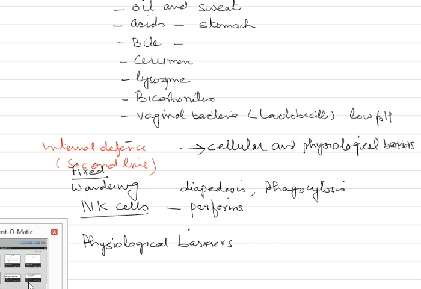So these physiological barriers, the important ones are inflammatory reaction, then followed by fever, interferons, the complement system, etc. So four basically we shall be discussing. Number one, inflammatory reaction.